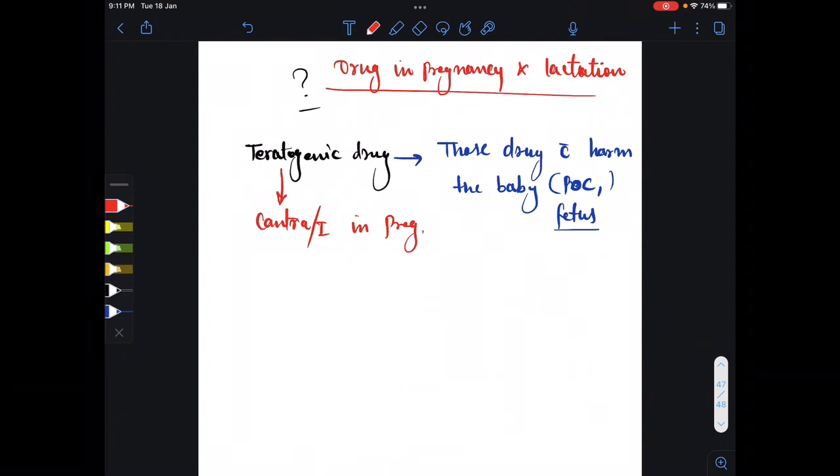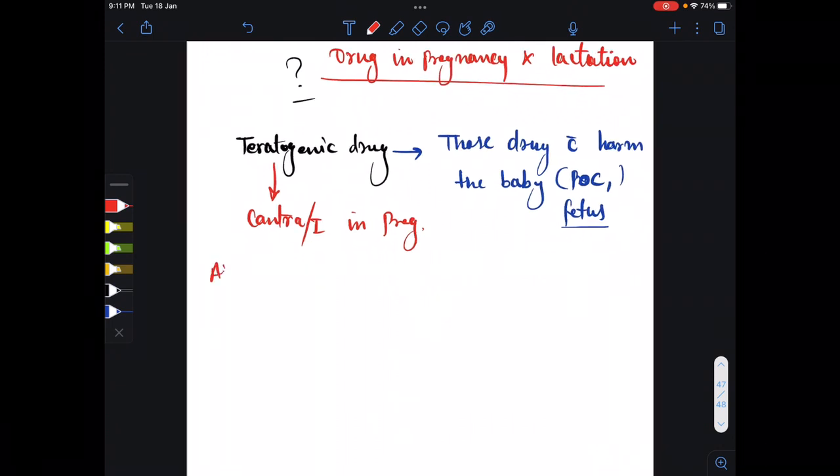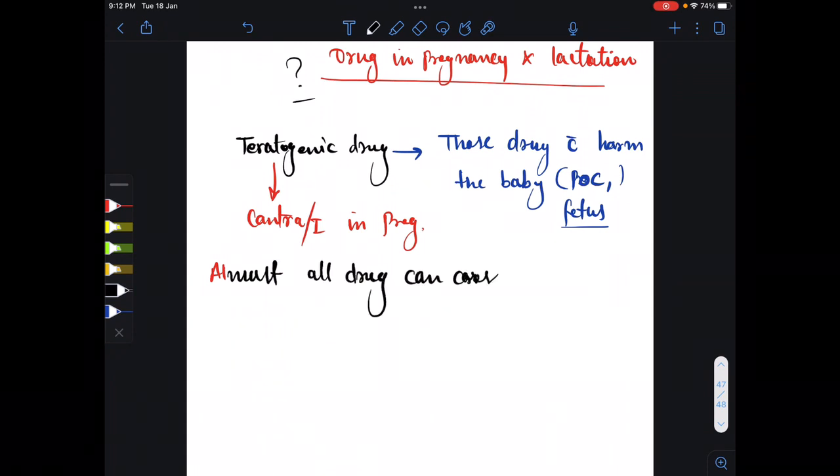So ultimately, by this you can understand one thing: for any drug to produce a teratogenic effect or to harm the baby, that drug should cross the placenta. So first thing, almost all drugs can cross the placenta.